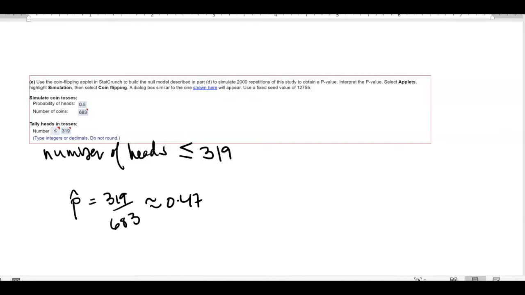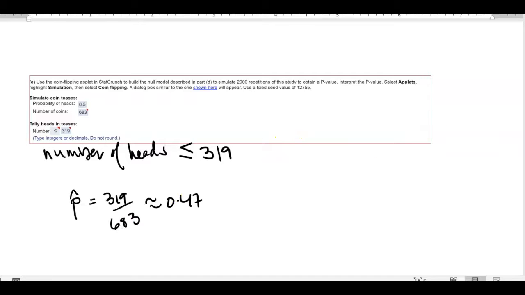So I want to ask: if I flipped 683 coins, would I very often get fewer than or equal to 319 heads? You can imagine that happening, and I want to know how likely it would be, because that's going to help me know how likely it is that my TV personality is, in actuality, in the population of predictions, predicting right less than half the time.